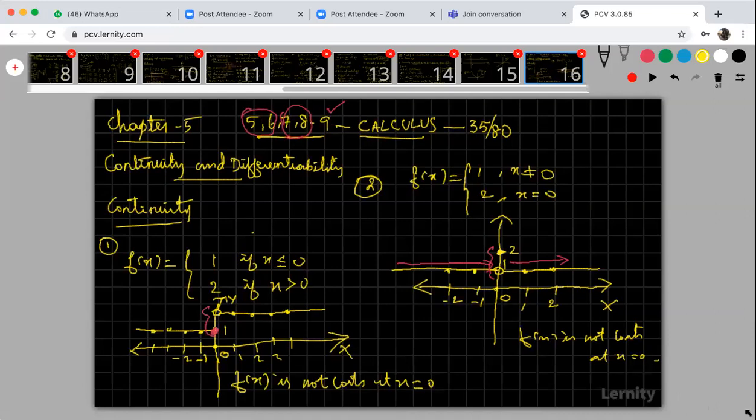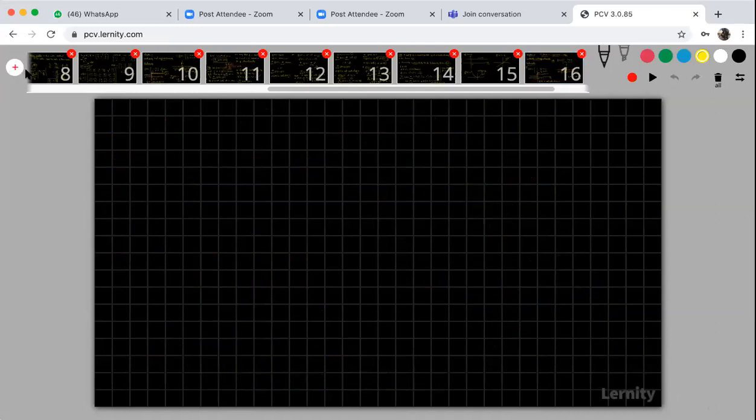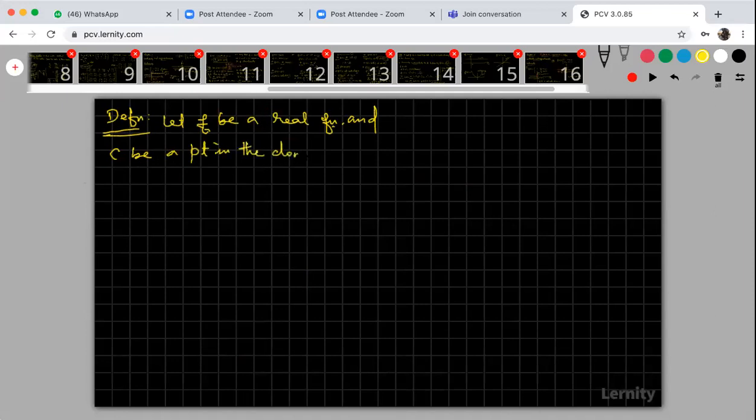Okay, so now look at the definition. Let f be a real function and c be a point in the domain of f.